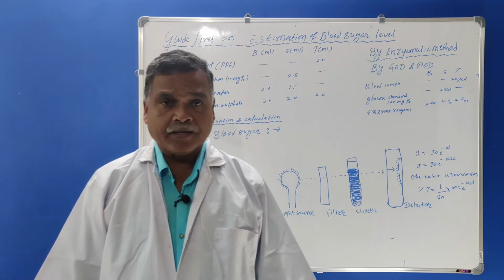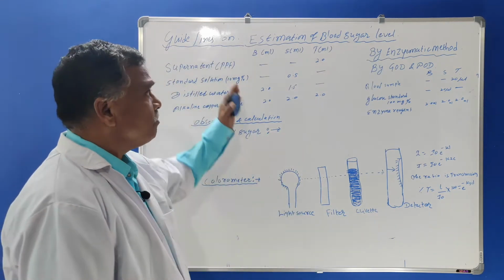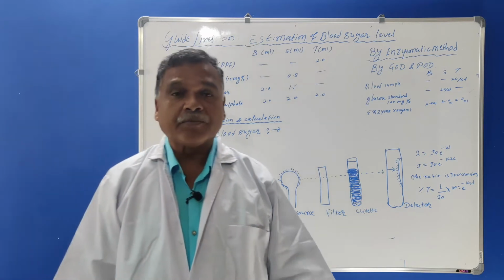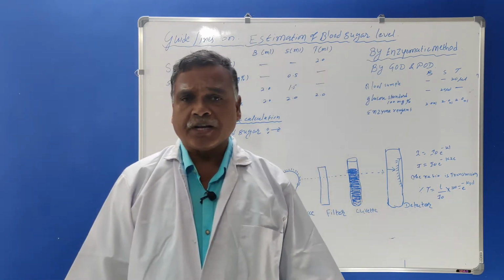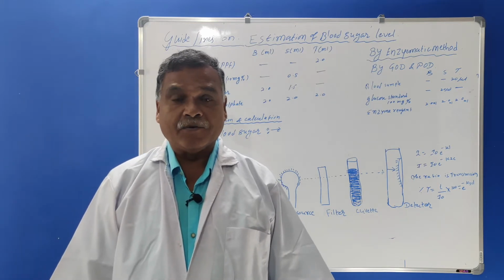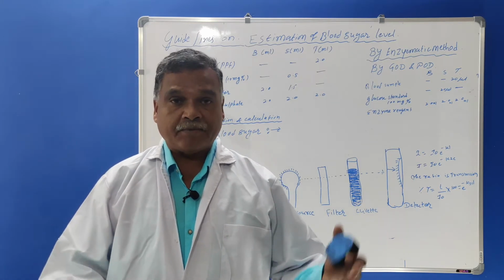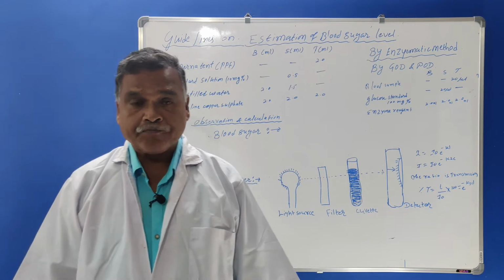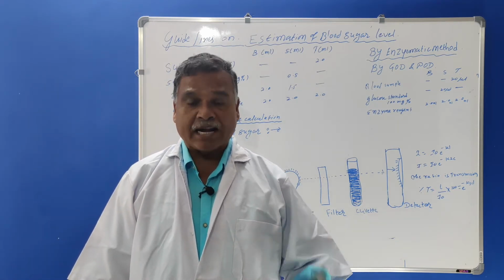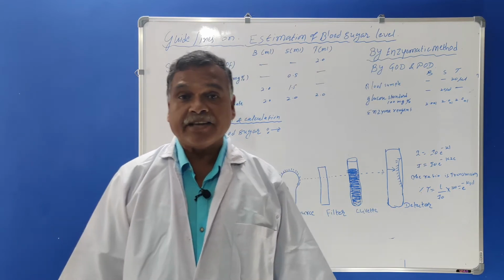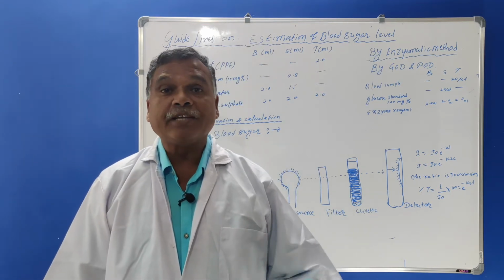So here in this estimation of blood sugar, I will give you some guidelines about this practical, which is essential for the Viva purpose. In the examination you must know that the Viva belongs to the 10 marks, and these 10 marks are very important to get through the examination.